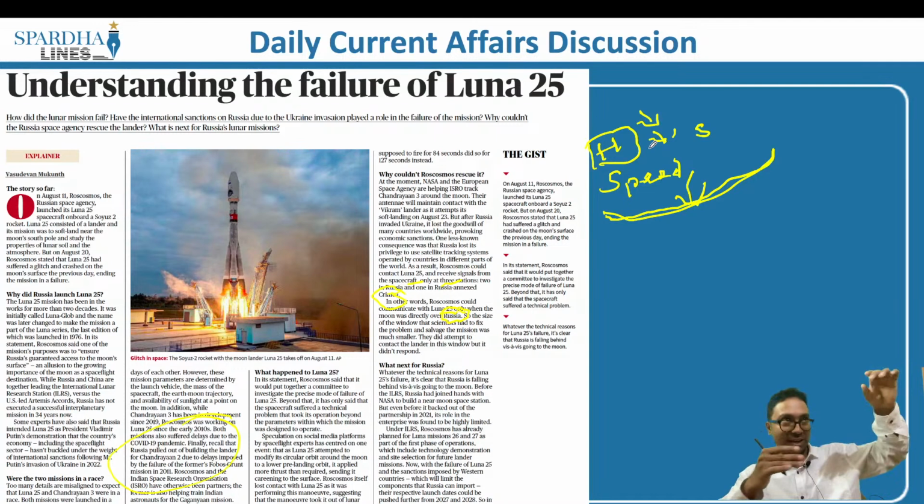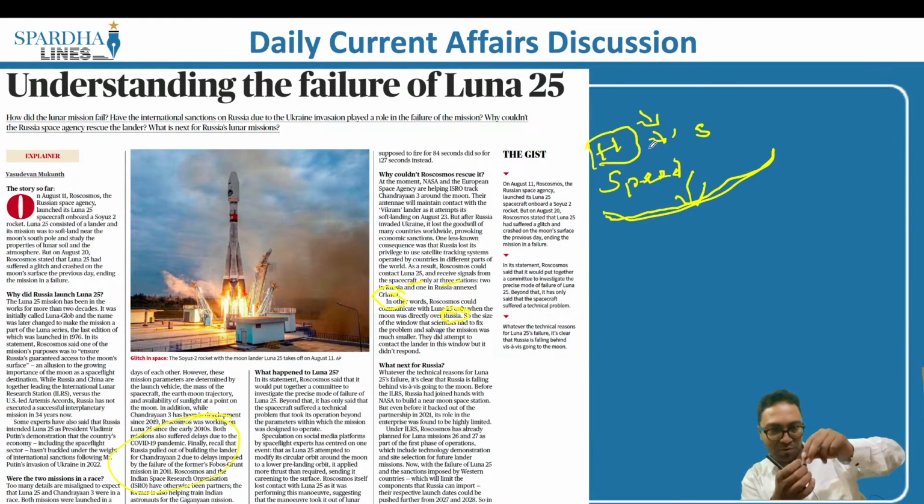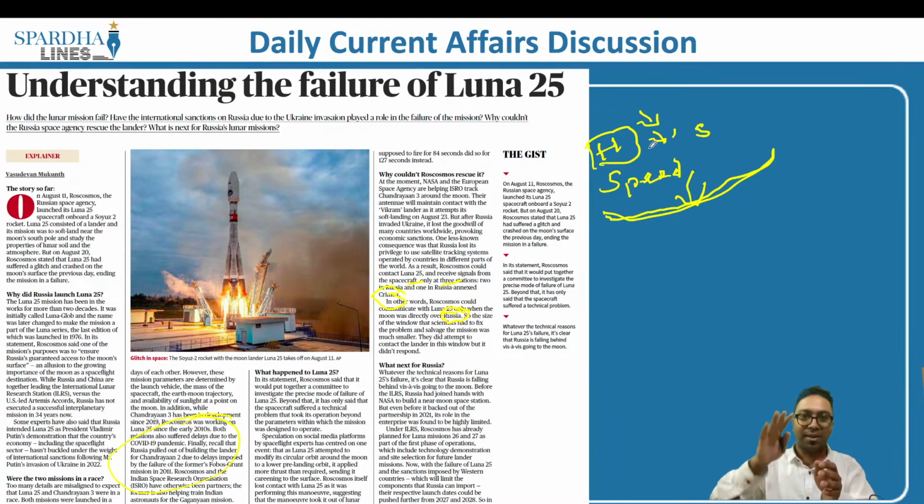Similarly, when a particular spacecraft is entering into a soft landing mode, the acceleration, the speed at which it is coming, has to be reduced, gears have to be shifted, and only then soft landing can happen. But because it was not able to get the signals, it was not able to control the speed, what we had was a hard fall of the spacecraft, and ultimately this mission became a failure.